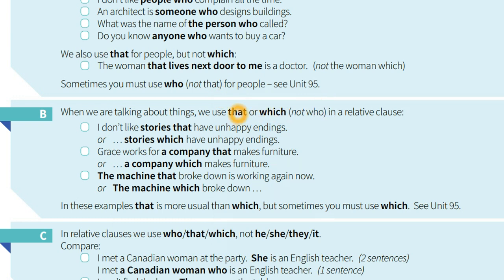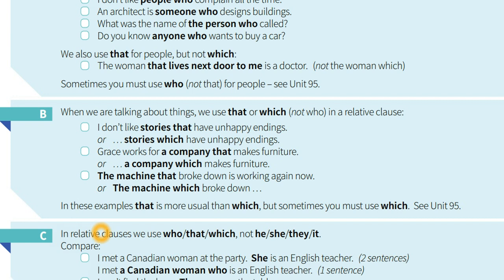I don't like stories that have unhappy endings, or stories which have unhappy endings. So we can understand that and which have the same function, and sometimes you must use which. We'll discuss it in unit 95 later on. We are still in unit 92.